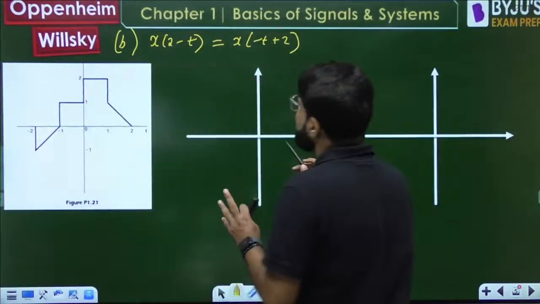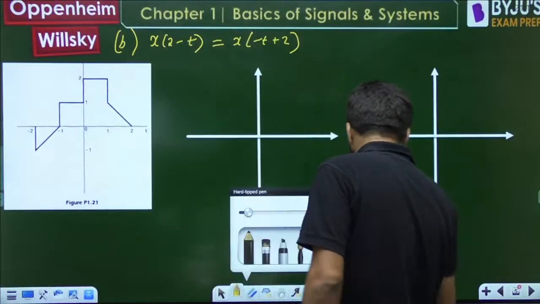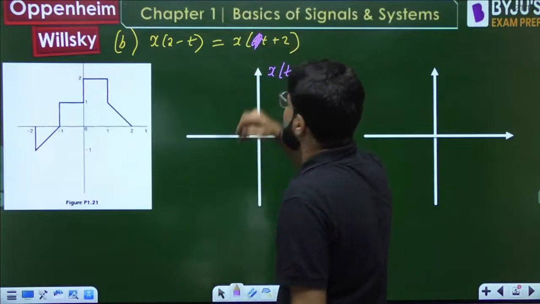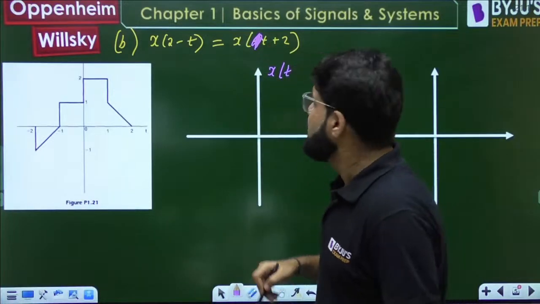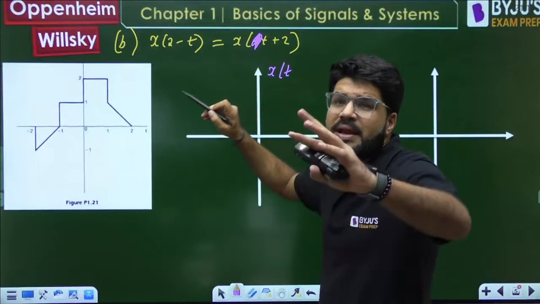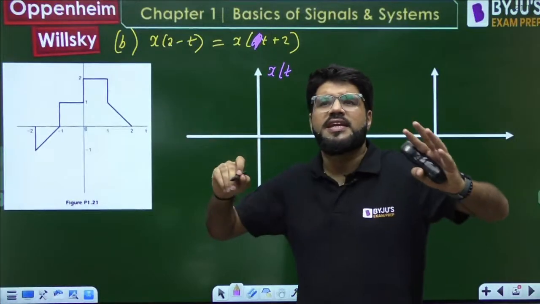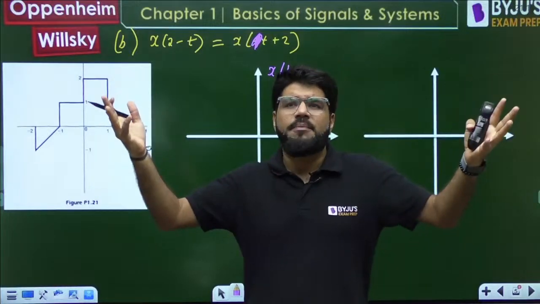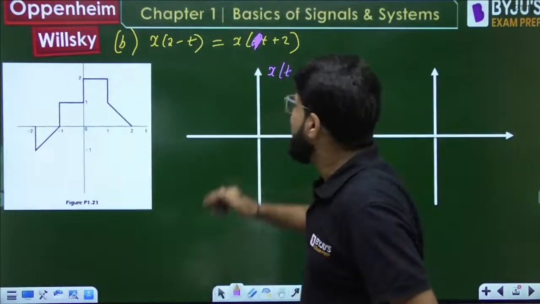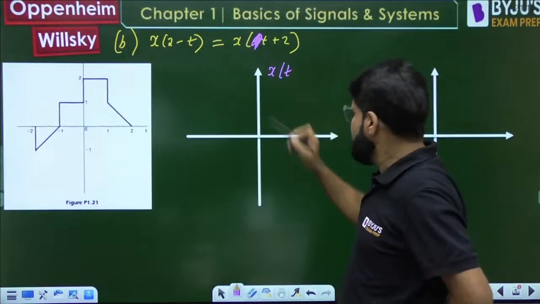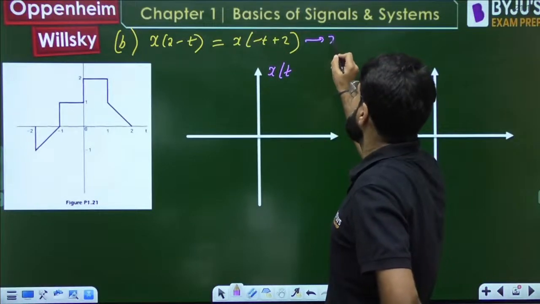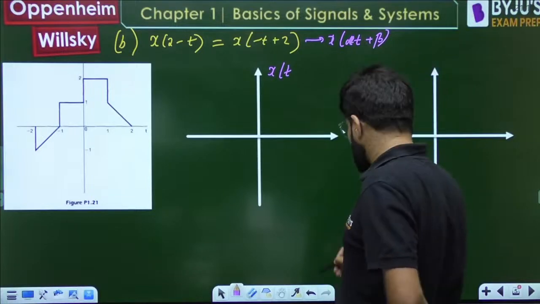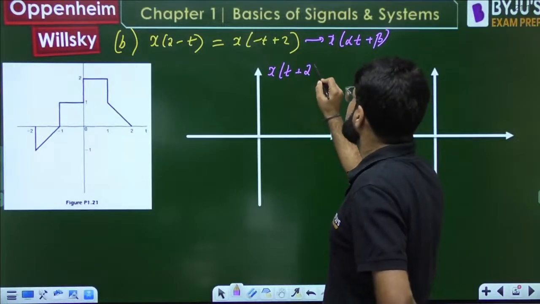Now when you are going to shift, the fundamental is that you forget the scaling factor. Like the scaling factor here is minus 1. Minus 1 means folding. Scaling can be either compression or expansion, or if you take alpha as minus 1, that is just folding. So I will remove the alpha factor. This resembles x of alpha t plus beta, so forget the alpha first of all. So x of t plus beta, x of t plus 2.